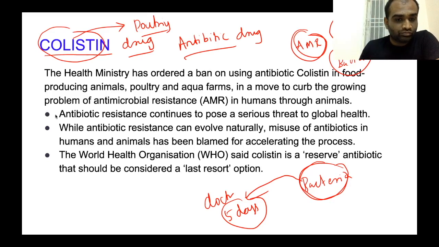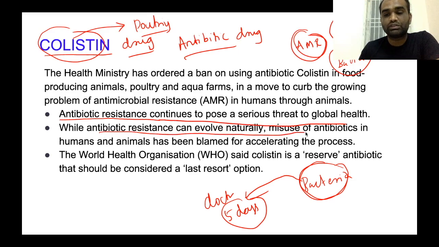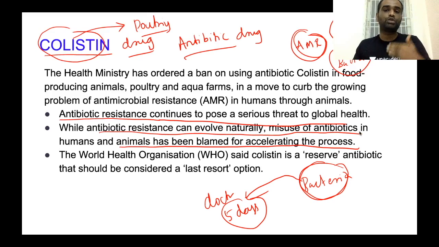Clear? Now, this antibiotic resistance continues to pose a serious threat to global health. While antibiotic resistance can evolve naturally, misuse of antibiotics in humans as well as animals has been blamed for accelerating the process. So, even though antibiotic resistance can be attributed to a natural process, the process has been accelerated because of indiscriminate use as well as misuse of antibiotics in both humans as well as animals.